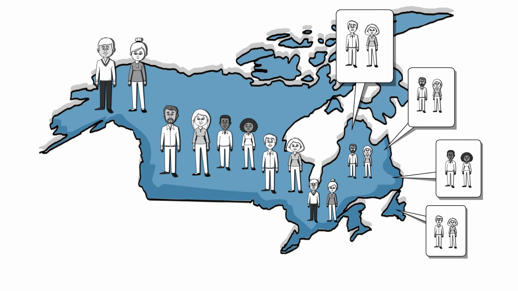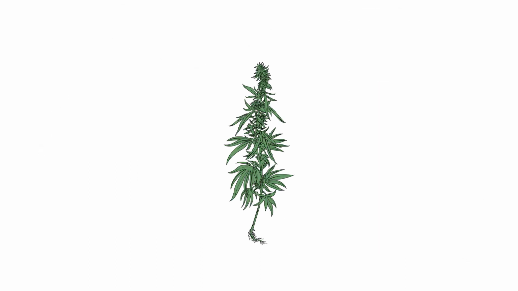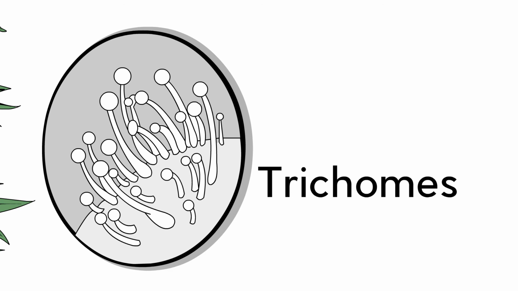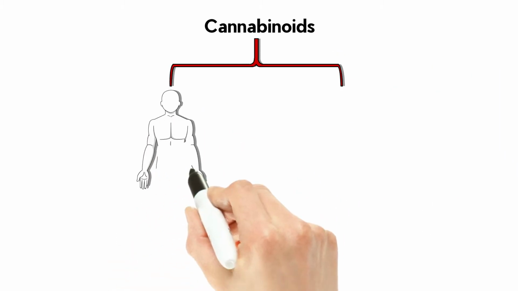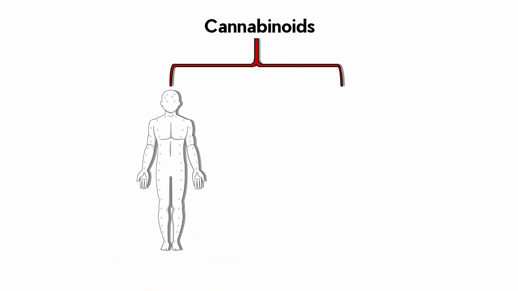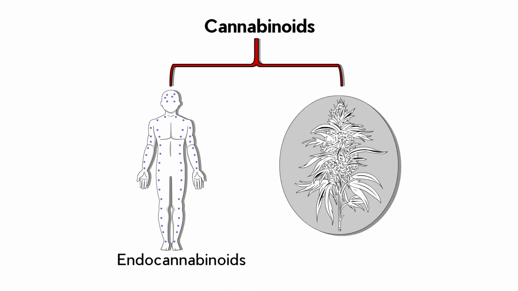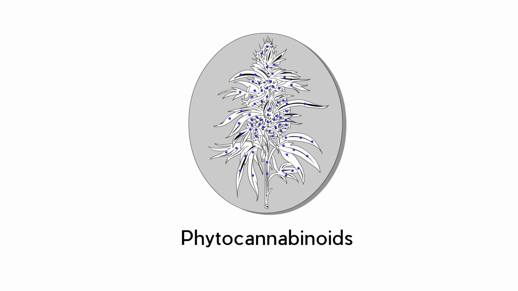So, what is cannabis and how does it work? It starts with the flowers of the cannabis plant, which have hair-like structures called trichomes, which are coated with a sticky resin containing cannabinoids, the active ingredients of cannabis. Cannabinoids are also naturally produced by the human body. Those naturally produced are called endocannabinoids. The cannabinoids produced by plants are called phytocannabinoids. The cannabis plant produces more than 100 phytocannabinoids.